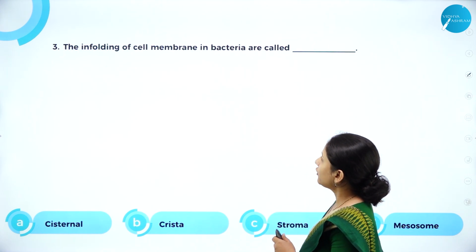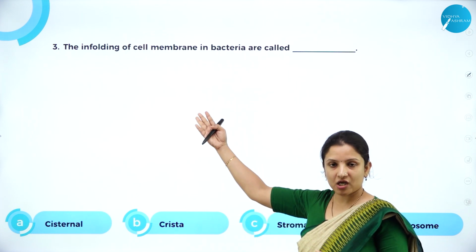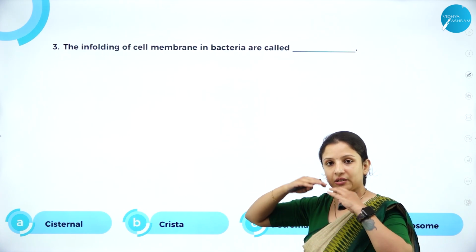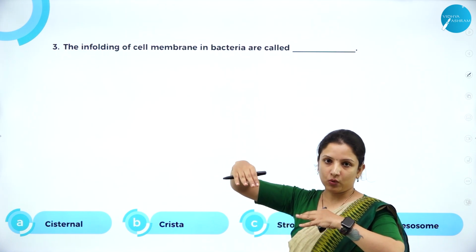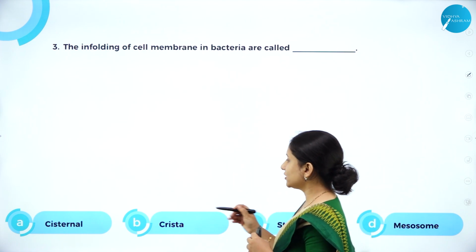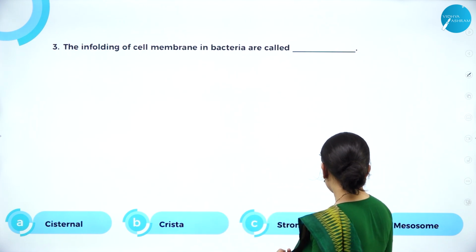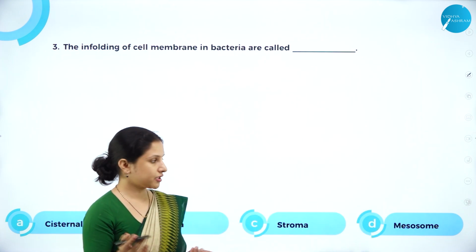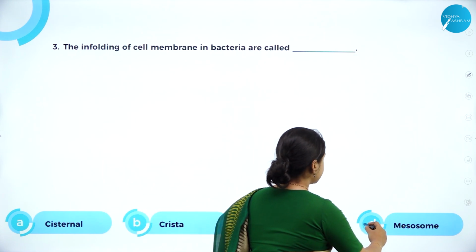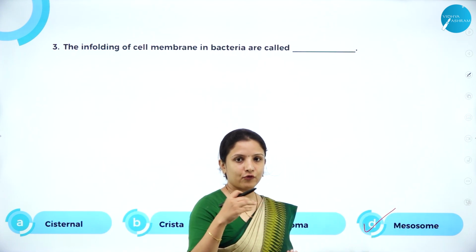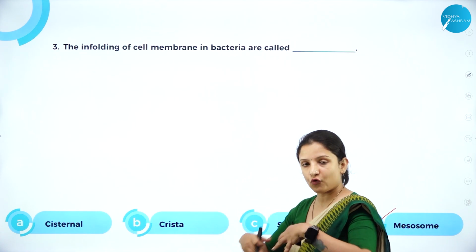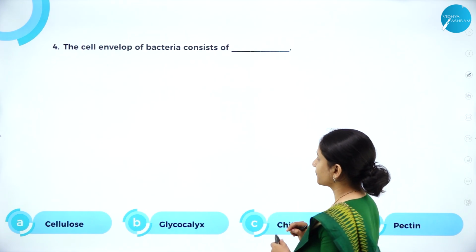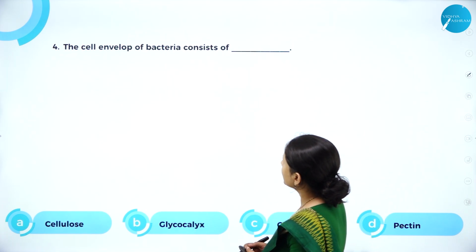Next question, the enfolding of cell membrane in bacteria. So this is a modification of the cell membrane in bacteria, wherein the cell membrane, especially the plasma membrane, folds inwards. So what is it called? Is it called cisternae, crista, stroma and all that? No, all these are terms that come in the mitochondria. Here the right answer is mesosome. So these folded structures that arise from the enfolding of the plasma membrane in the bacteria are nothing but called mesosome.